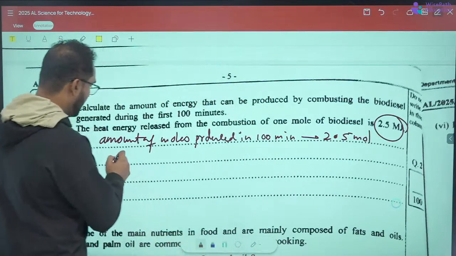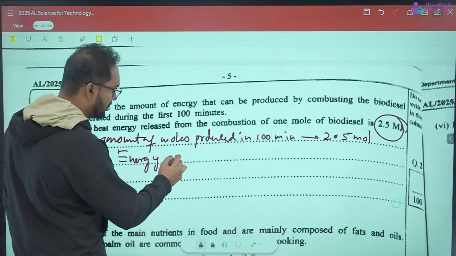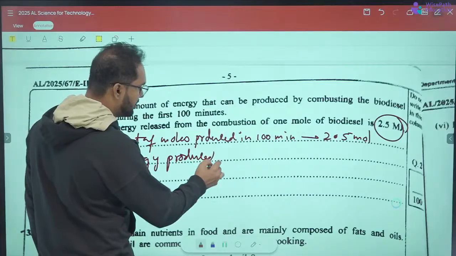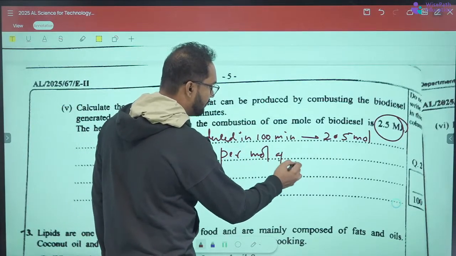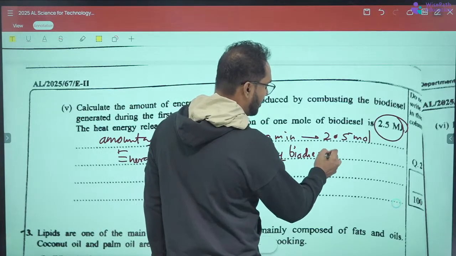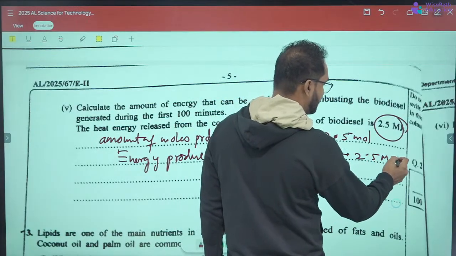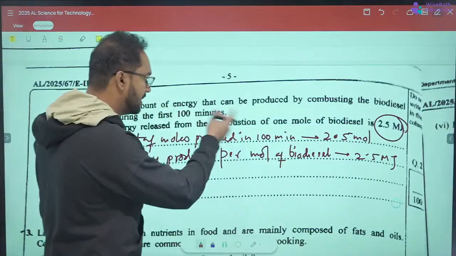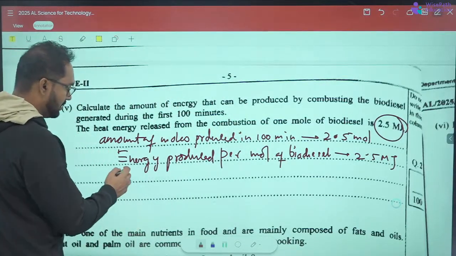And the energy produced per mole of biodiesel is 2.5 megajoules.